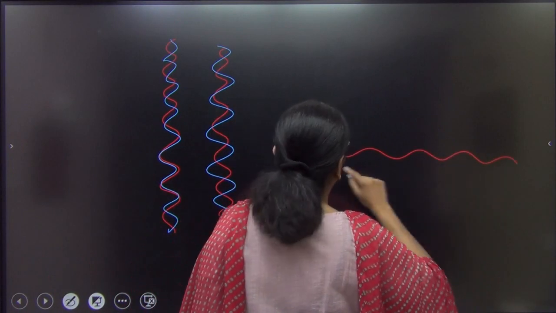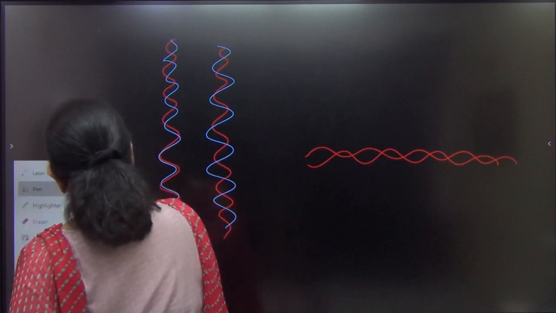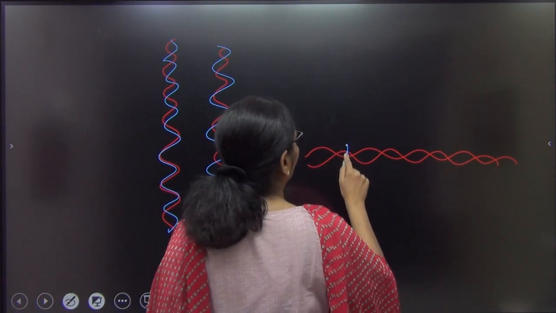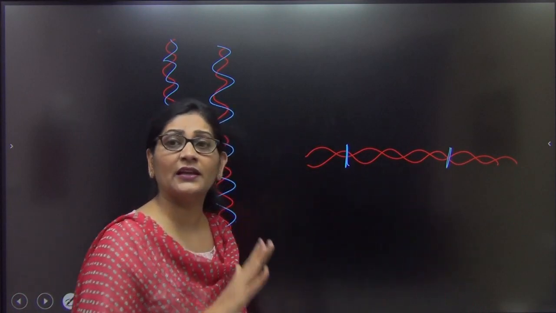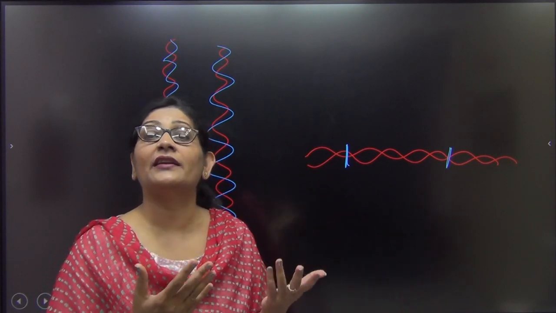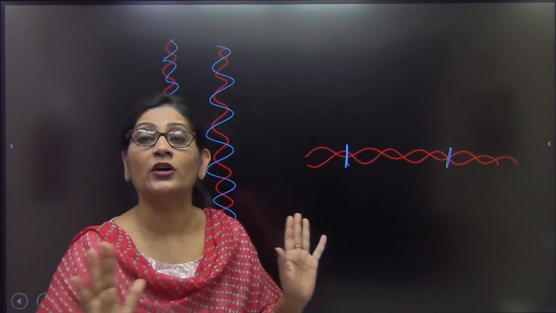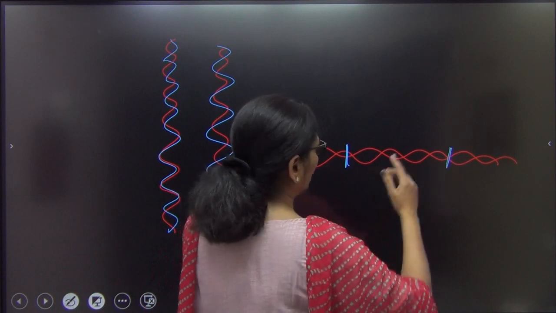ये अगर मेरा पूरा डीएनए है और इसका आरएनए बनाना है तो एक फिक्स रीजन ही आपका खुलता है आरएनए बनाने के लिए. Only a fixed region. Never. There is not a single case where पूरे DNA का आरएनए बना है. Not a single organism on the earth and not a single case when we have the RNA formation of the entire DNA. Not at all possible. It takes place in a particular region only.